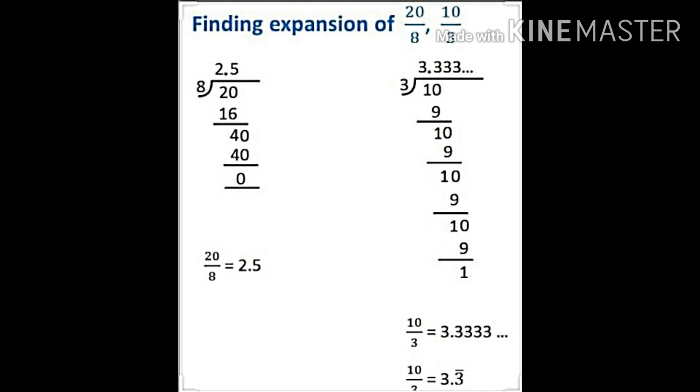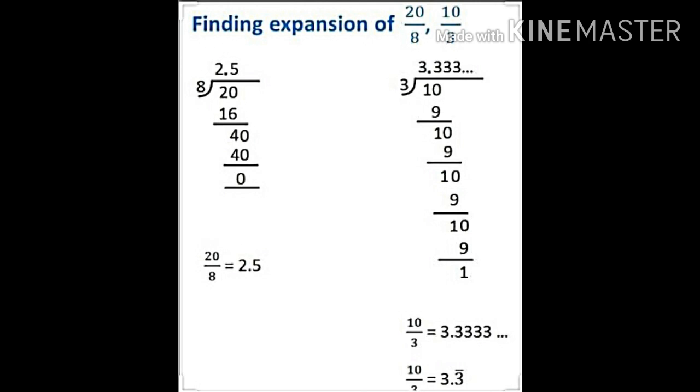In the first example, 20 is divided by 8 and the remainder is 0. Whereas in the second example, 10 is divided by 3 and the remainder is not 0. Let us discuss the first case. In this case, when the remainder becomes 0 in any division, the decimal expansion terminates or ends after a finite number of steps. We call the decimal expansion of such numbers as terminating.